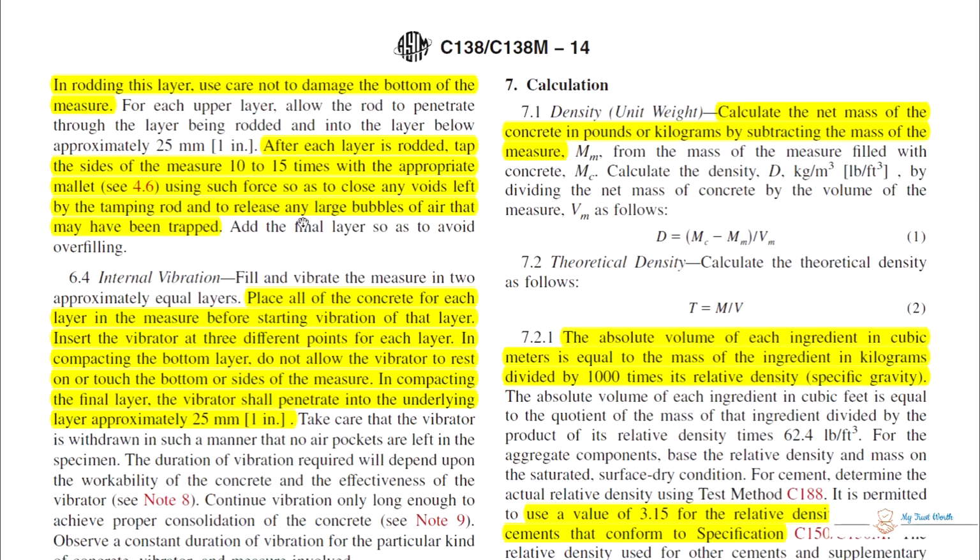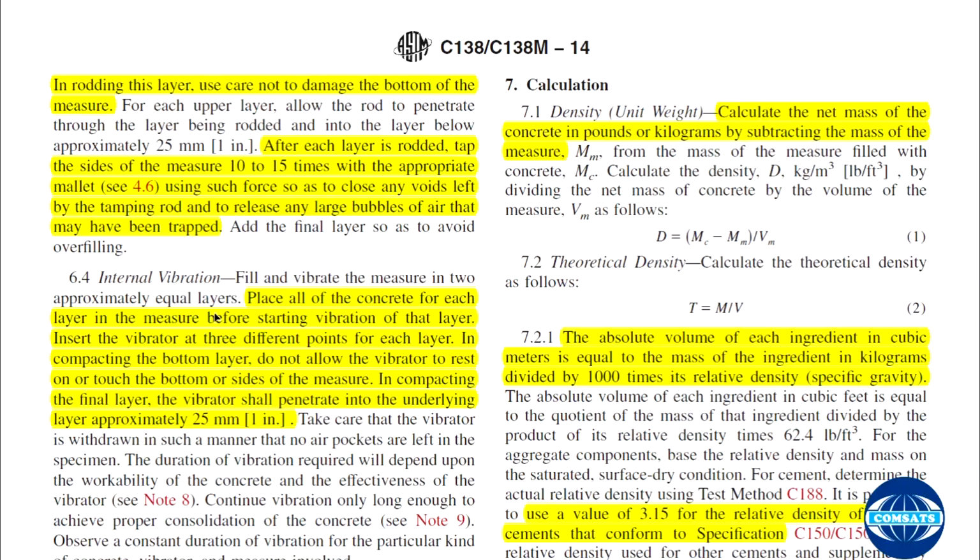So for the removal of air bubbles you can use this mallet. Add the final layer so as to avoid overfilling. Internal vibration: fill and vibrate the measure in approximately equal layers.